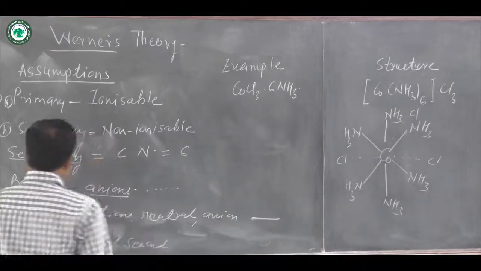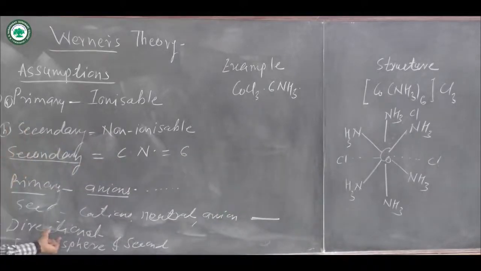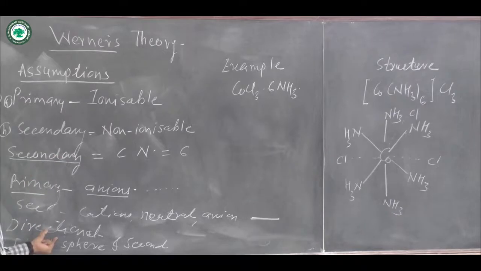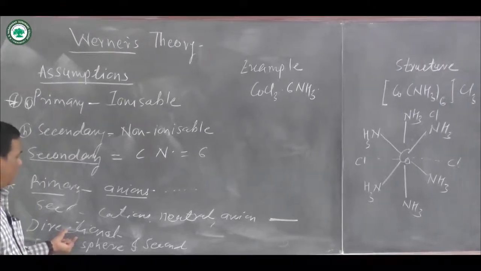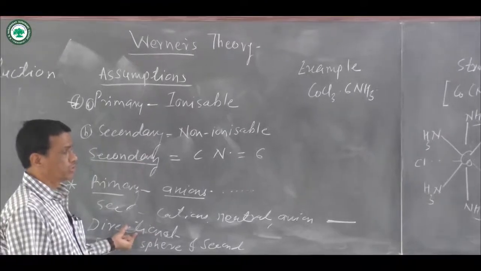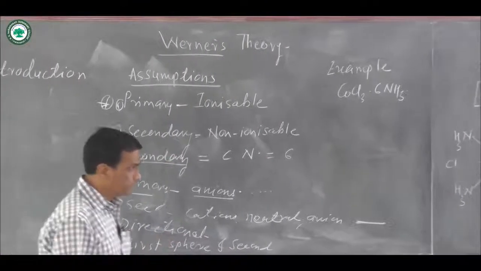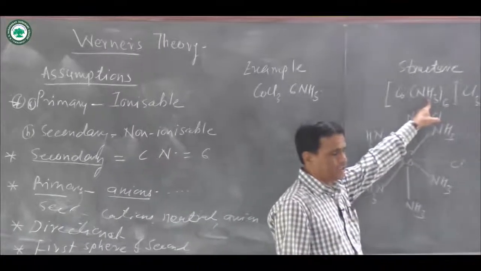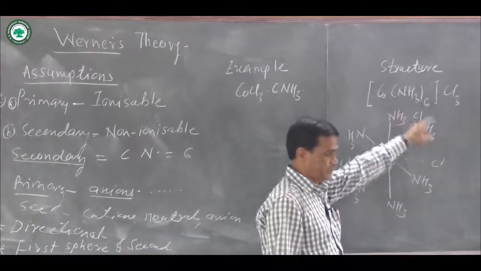Therefore shape, geometry, etc. depend upon the secondary valencies. The 6 NH3 ligands are what? Secondary valencies, and that indicates the shape depends upon the 6 NH3 ligands, because they are directly attached to the Co3+ ion.